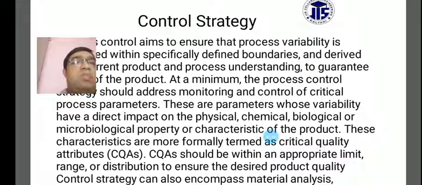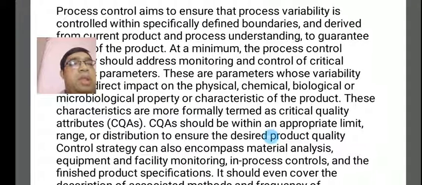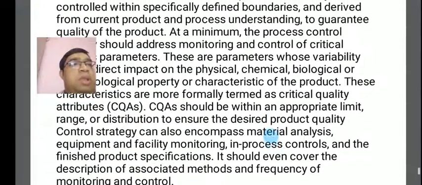These characteristics are more formally termed critical quality attributes. The critical quality attributes should be within appropriate limits, range or distribution to ensure the desired product quality. The control strategy can also encompass material analysis, equipment and facilities monitoring, in-process controls, and the finished product specifications.